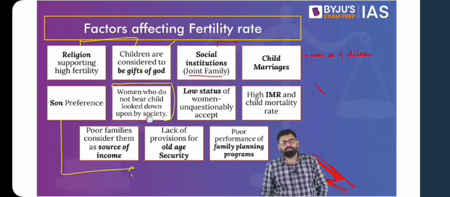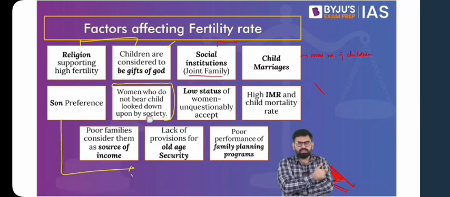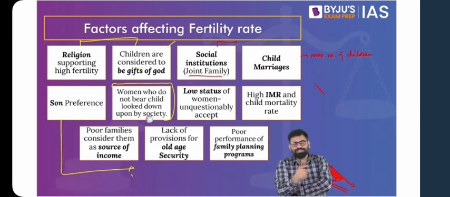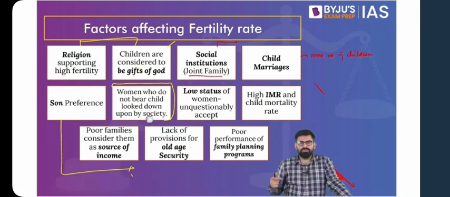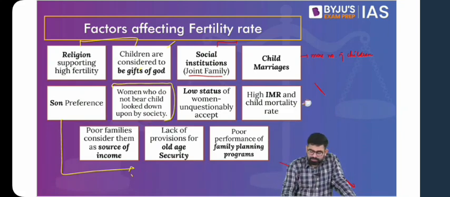Then also, if we talk in terms of the status of women, we say that because of the patriarchal mindset of the society, we find more preference attached to a son. Then also, the lower status of women translates into having no say in the matters of family planning. The lower status of women translates also into their lack of awareness and education with respect to family planning. Then we talk about high infant mortality rate.